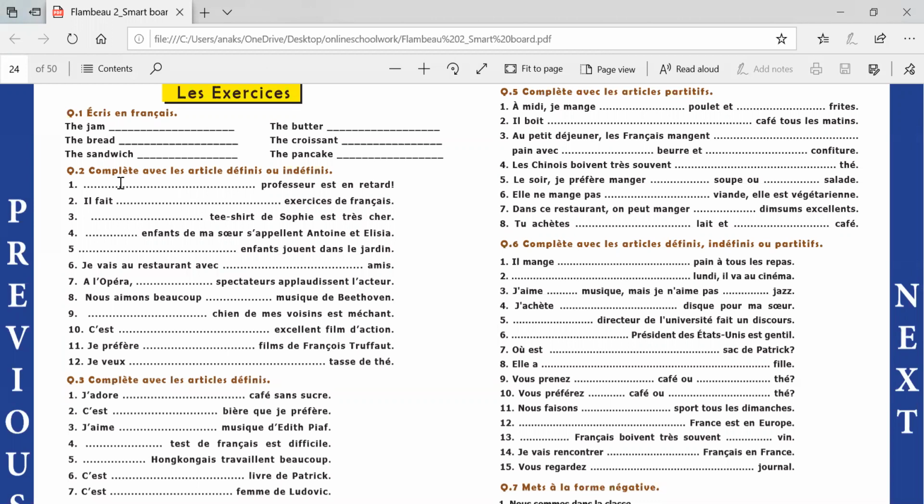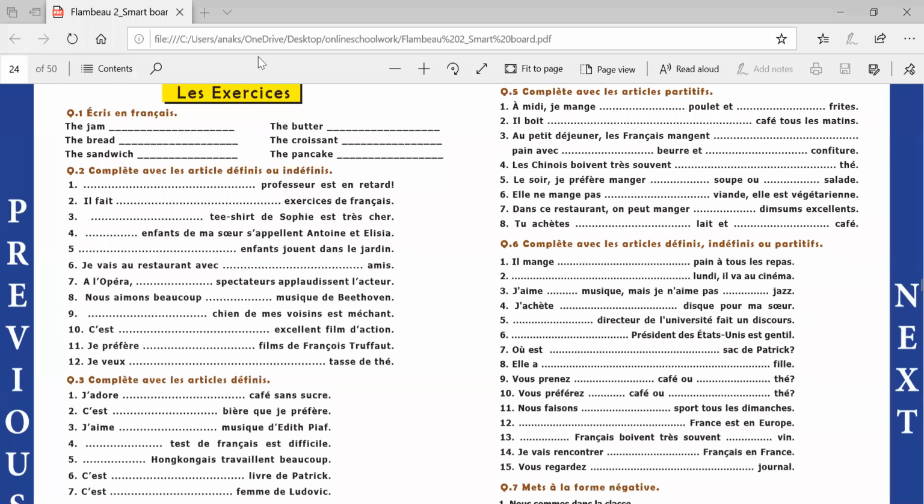Complète avec les articles définis ou indéfinis. Be very careful, only definite or indefinite articles you have to use. Definite articles are le, la, l apostrophe and les, and indefinite articles are un, une and des. Definite articles are used when either in the starting of the sentence or when you know something about the object. And indefinite articles are used when you do not know something about the object. Okay. So the first one is dash professeur est en retard. So it's very obvious. The sentence is starting with the article, so it will be a definite article.